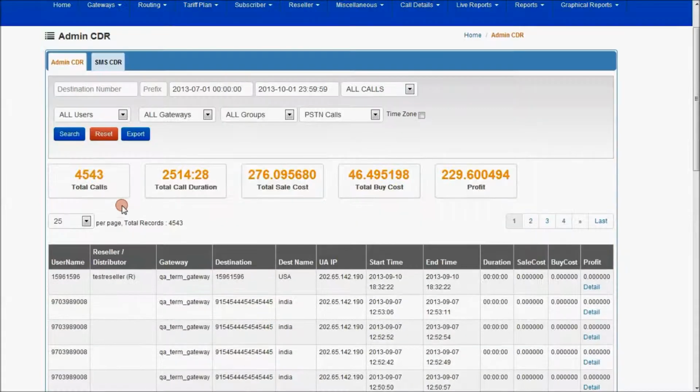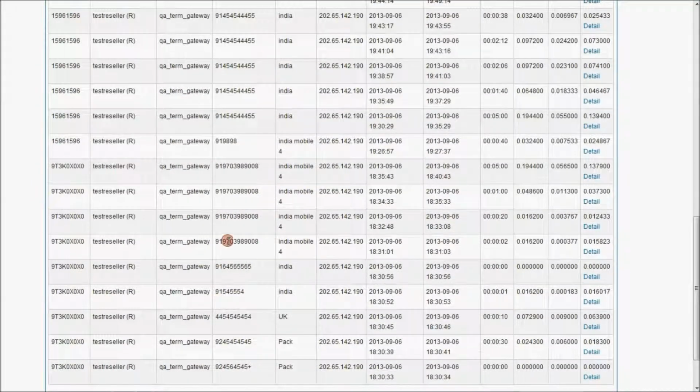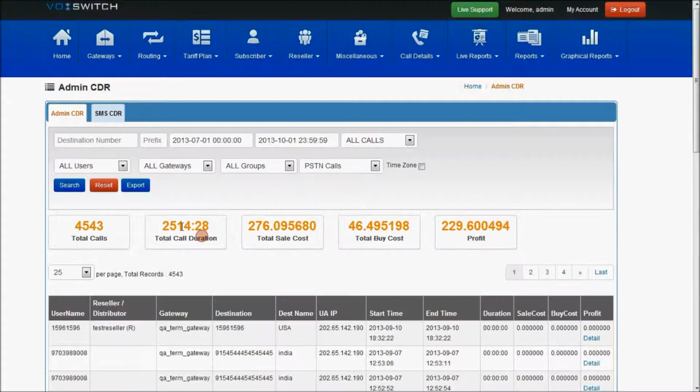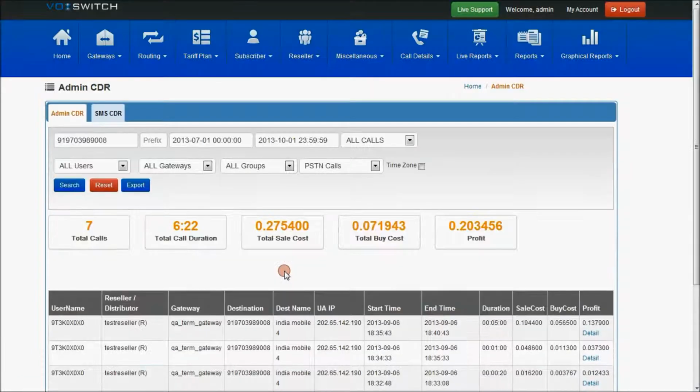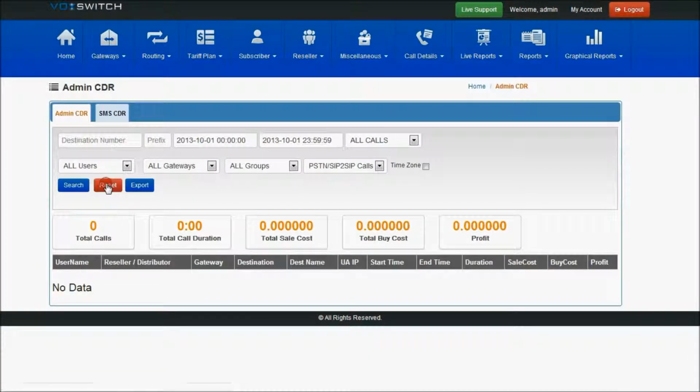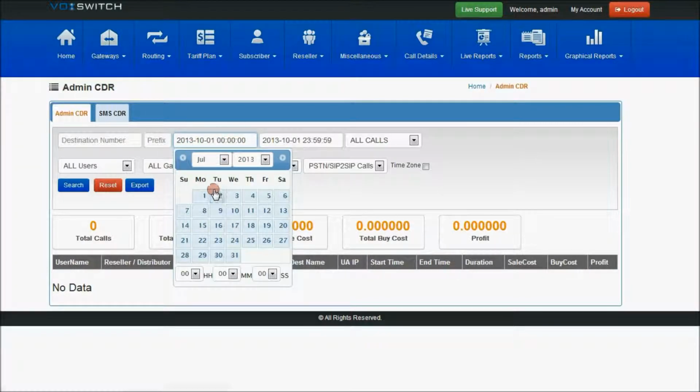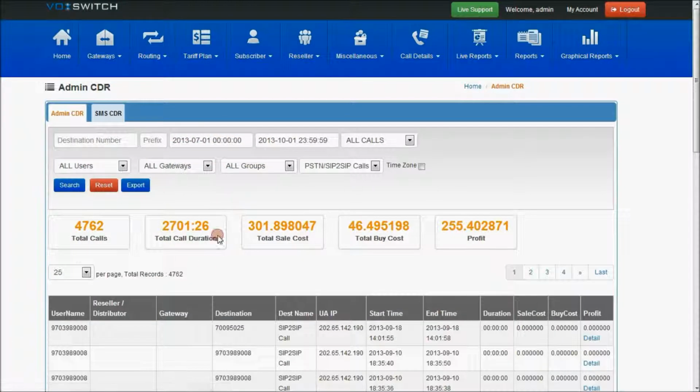And if I want it with respect to the destination number, I can enter it in here and search it. If I search with a particular PSTN number, the calls which I have initiated to that PSTN number will be displayed in here. And if I select reset, the page will be reset.